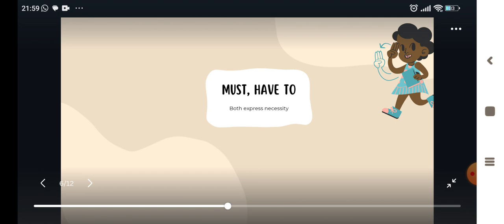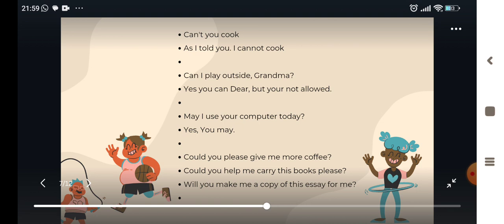Another use for the modal must is must plus the verb to be plus a verb in -ing. We use this to express possibility or to give a conclusion based on information that we have. To understand better, let's